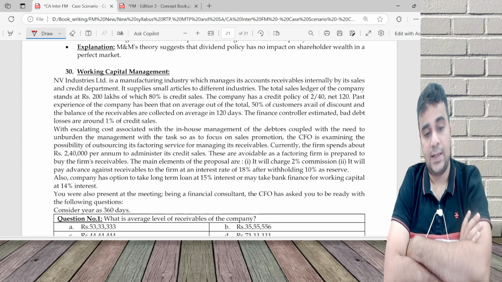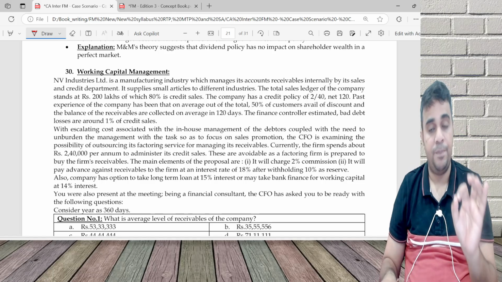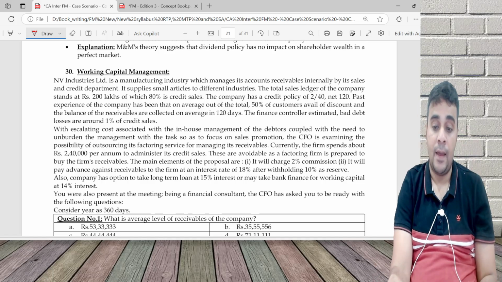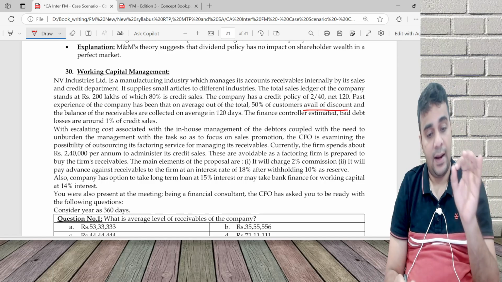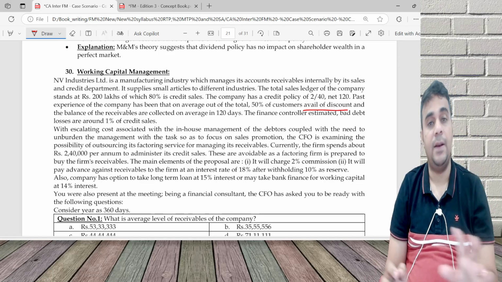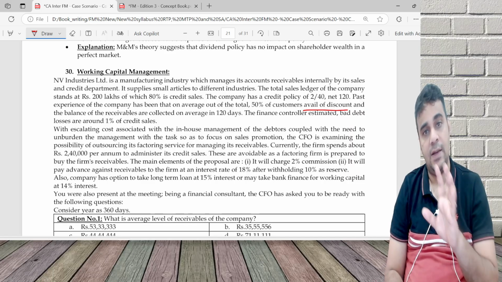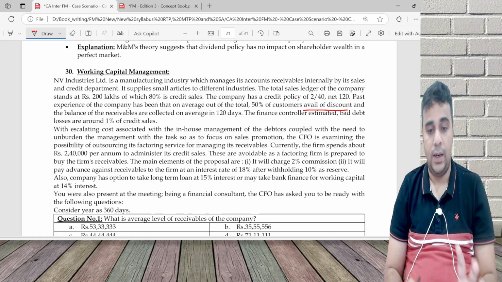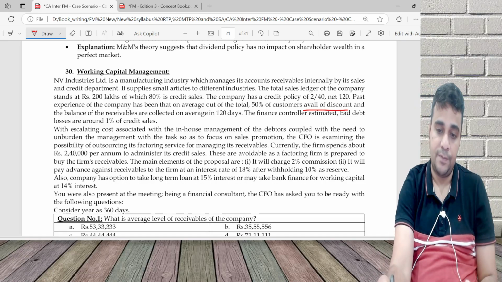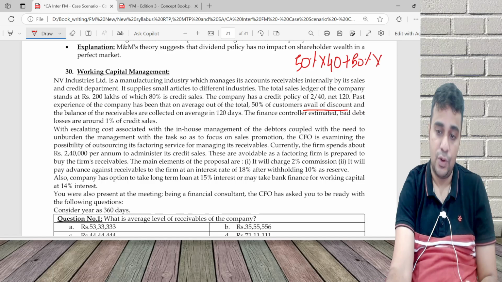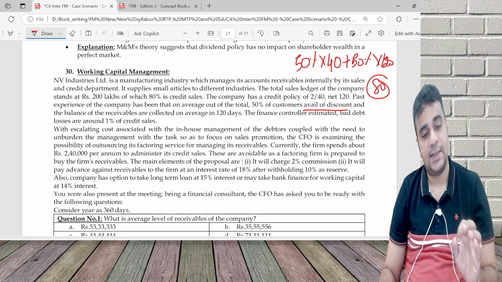Past experience indicates that 50% of people will pay in 40 days, and the balance will pay in 120 days. On an average, receivable is 50% into 40, 50% into 120, 80 days. 80 days is the receivable.